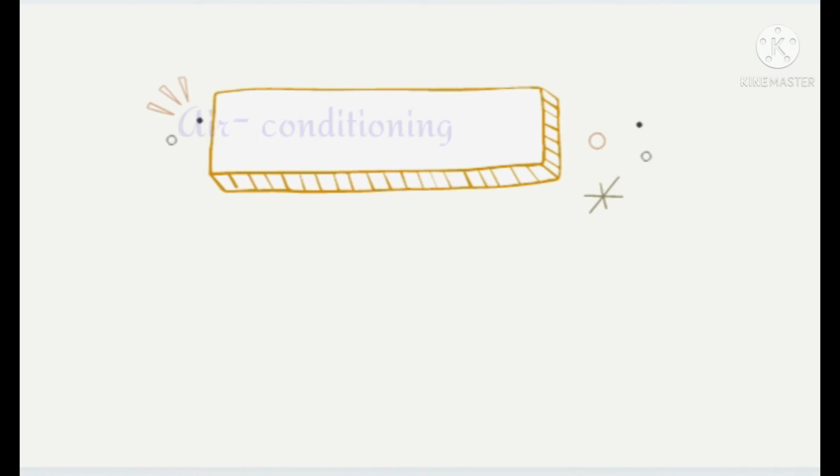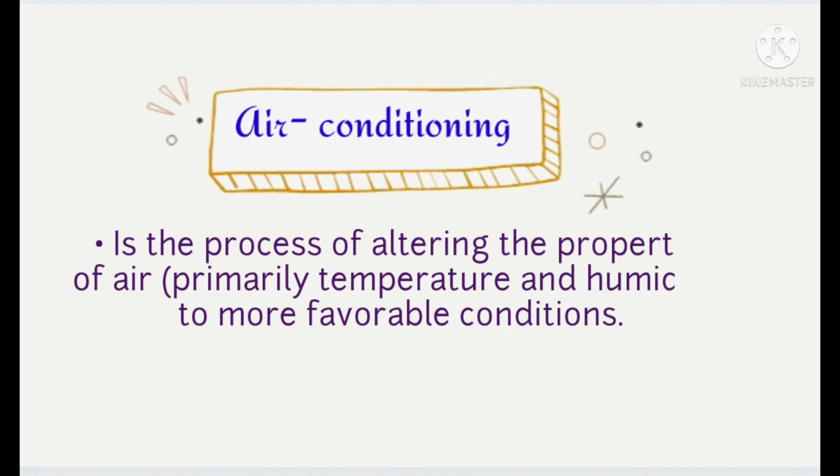Next is, what is air conditioning? Air conditioning is the process of altering the properties of air, primarily temperature and humidity, to more favorable conditions. The control of these conditions may be desirable to maintain the health and comfort of occupants or to meet the requirements of industrial processes irrespective of the external climatic conditions.